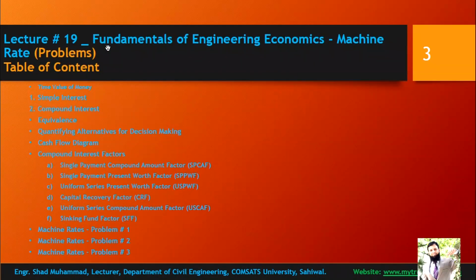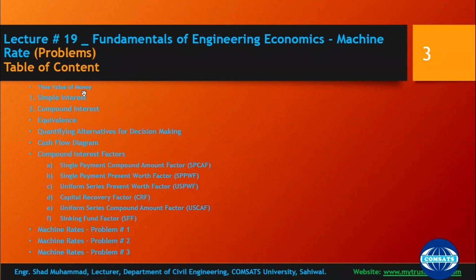In lecture number 19th, we'll go through some fundamentals of engineering economics. You will have studied a lot in your subject engineering economics, and you would have gone through them in detail. Let's overview them, and we will majorly be focusing on machine rate problems. The theory which we studied in the previous lecture will assist us in understanding and solving machine rate problems. And you can also think that engineering without calculation is nothing.